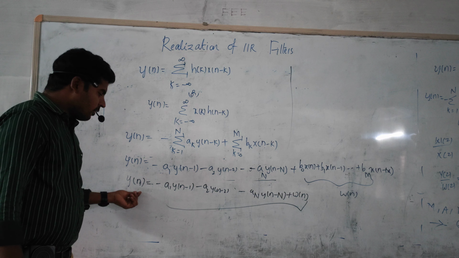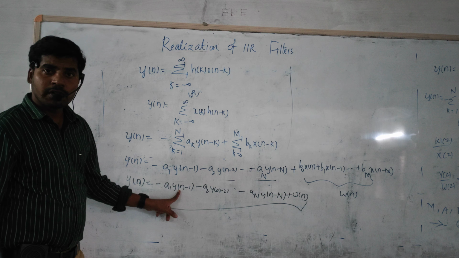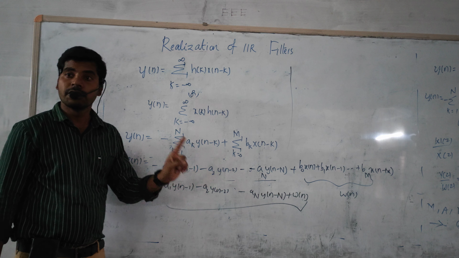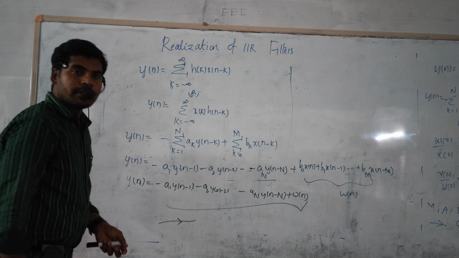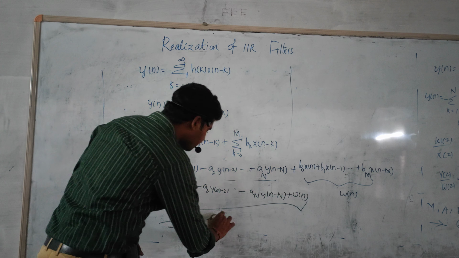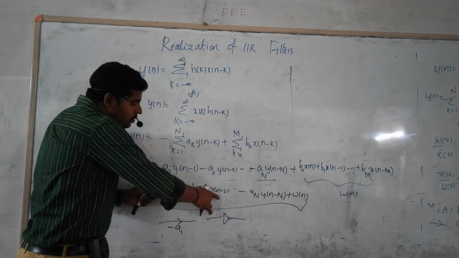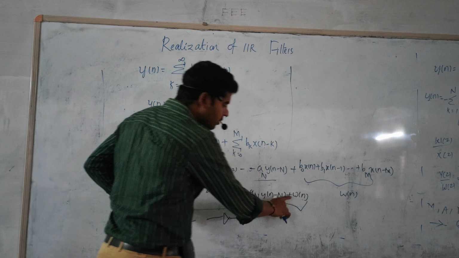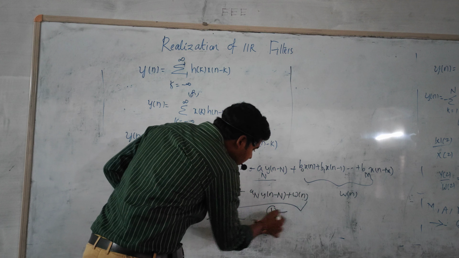So here y of n is equal to minus a1, and a1 is a constant, right? So x of n is the input. If you want to multiply any input signal or output signal, obviously you need a multiplier. That multiplier is generally represented with some arrow. This arrow represents the weight of the corresponding multiplier, or it may simply be represented like this also, no issues. If you want to multiply these two and after that perform addition or subtraction, there will be cases. If you are using an adder, obviously you need one more element that is generally called an adding element.